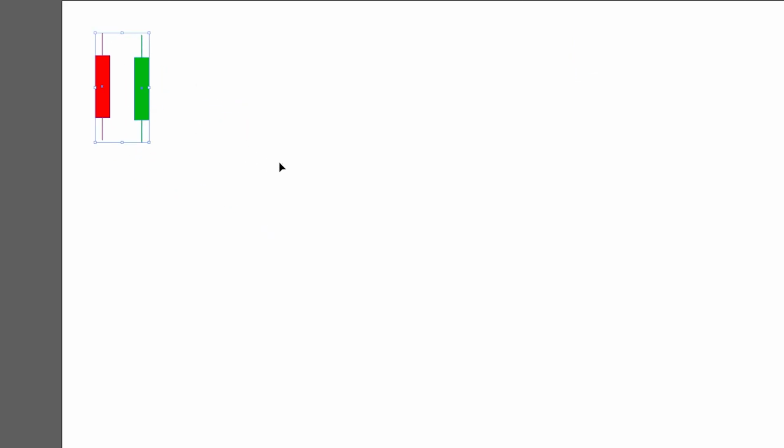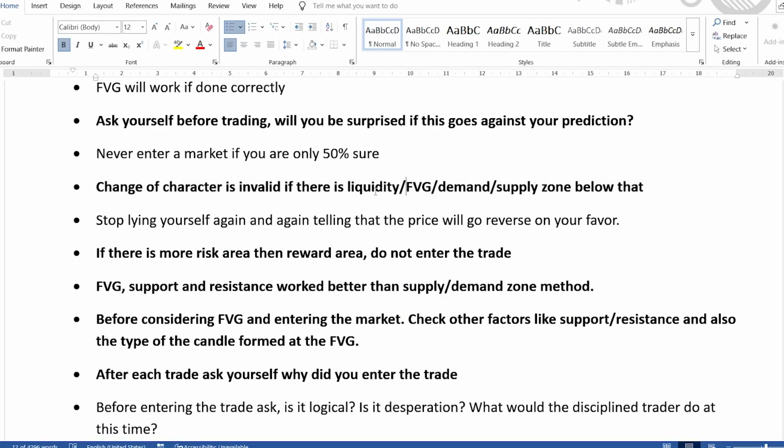Okay, change of character. This will happen in both downtrend and uptrend. So this point is change of character, this point and this is change of character. But change of character is not valid if there is liquidity, FVG, demand or supply zone before that. I am not sure about this and I still need to verify. That's why I told you I'm making a video just about my notes, for my future record also.